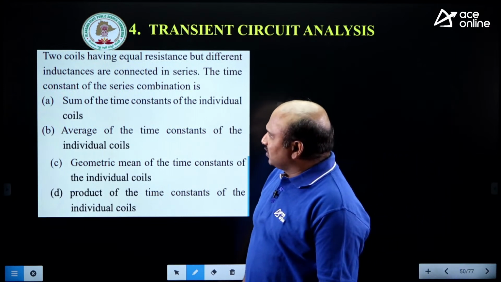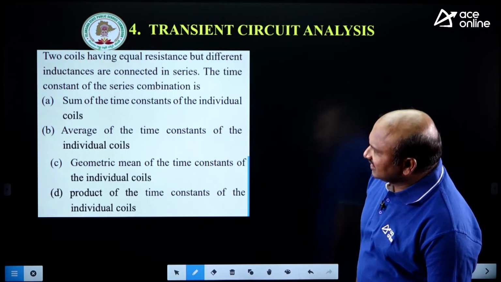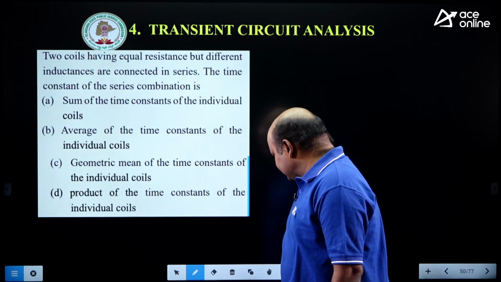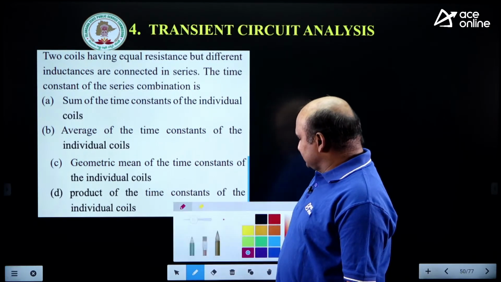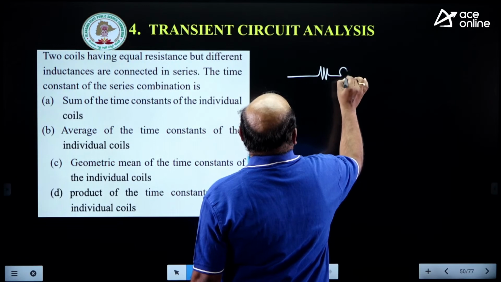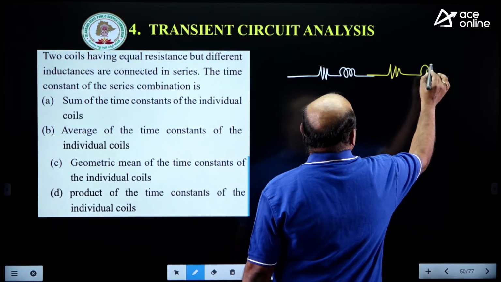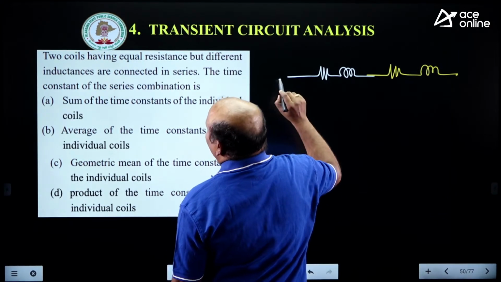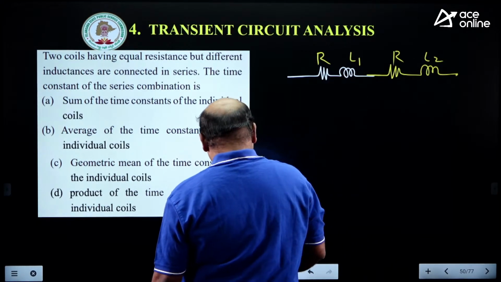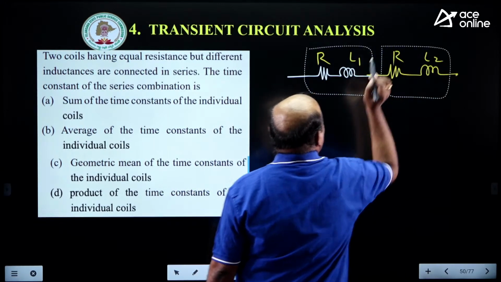Now see this one. The question is: two coils having equal resistance but different inductances are connected in series. The time constant of the series combination is, tell me, the time constant of the series combination. Two coils, and a coil is nothing but a combination of resistance and inductance, you can take it. One more coil, resistance and inductance, with different inductances but equal resistances R. This is L1 and L2. Suppose you consider this total, this is coil 1 and this is coil 2.